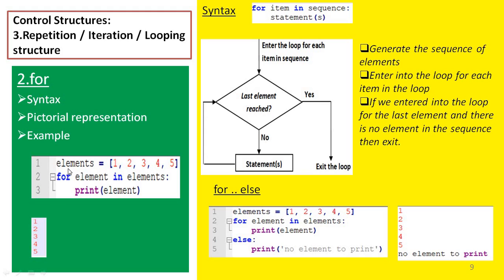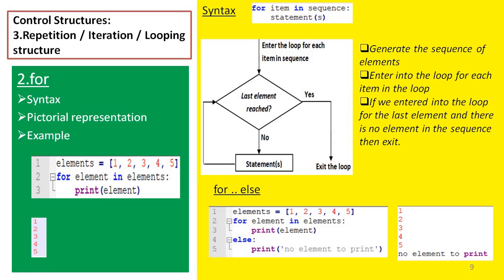For example, here we have a variable elements, and the elements are 1, 2, 3, 4 and 5. We have a list of elements. The elements is a kind of list which has 5 elements. Now these elements are substituted in the for loop. Inside the for loop, the first element in elements is assigned to the variable element. So in the elements, the first element is 1. It is assigned to element, and then we enter into the loop.